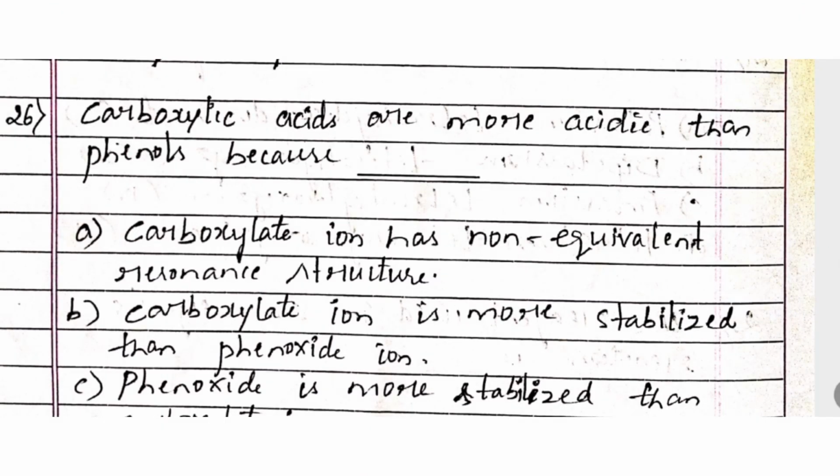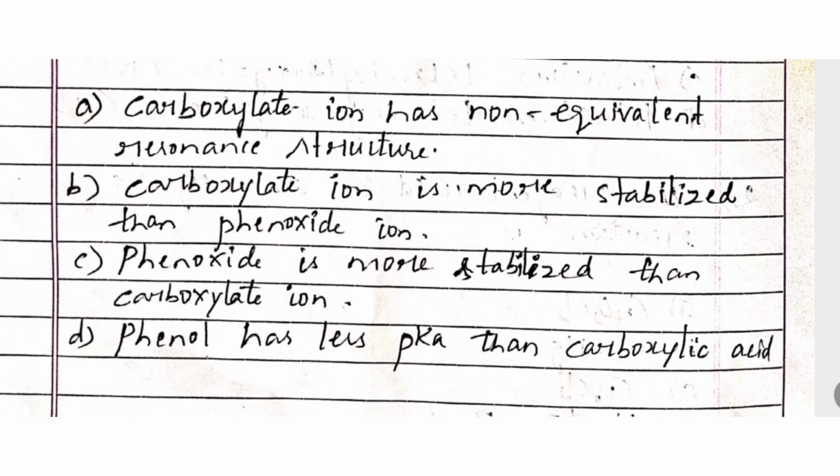Next question. Carboxylic acids are more acidic than phenols because option A, carboxylate ion has non-equivalent resonance structure. Option B, carboxylate ion is more stabilized than phenoxide ion. Option C, phenoxide is more stabilized than carboxylate ion. Option D, phenol has less pKa than carboxylic acid. Right answer is option B, carboxylate ion is more stabilized than phenoxide ion.